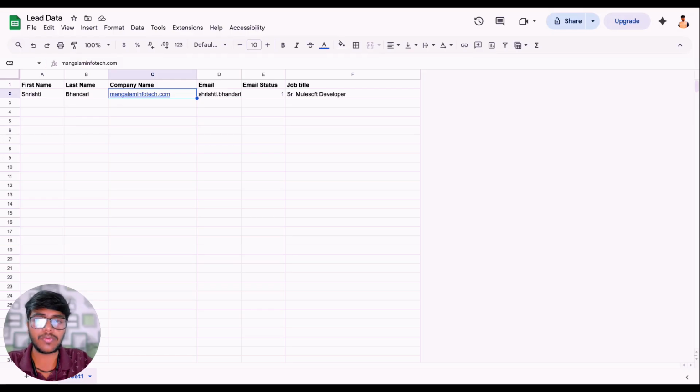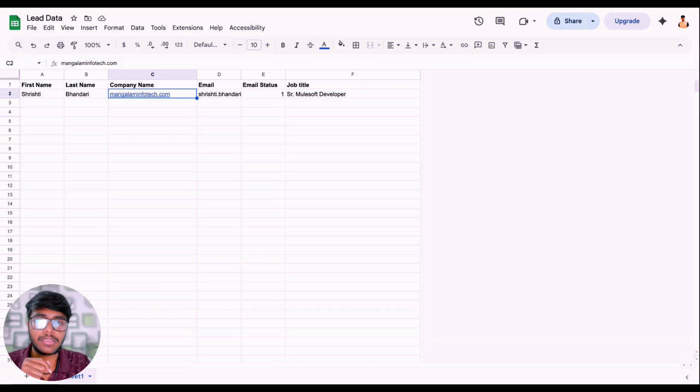Of course, for this you have to have really good email copies, and that is very straightforward. You don't need a very large or lengthy email copy. You just need 2 to 3 lines of email copy, and that's it. But you have to have really good mailboxes, which you can buy from, let's say, Premium Inboxes or Zapmail. I also drop a link to those mailbox tools in the description box. You can click on that and buy the mailboxes as well. So that's how you can start with the campaign.